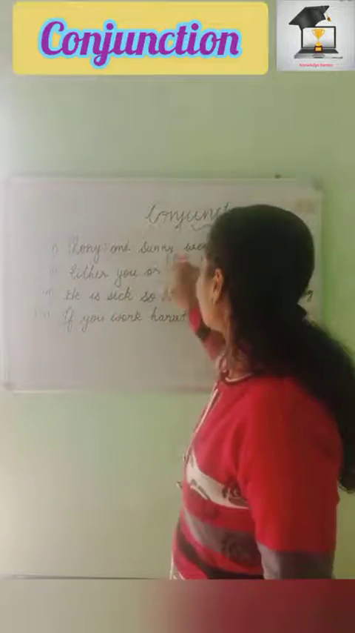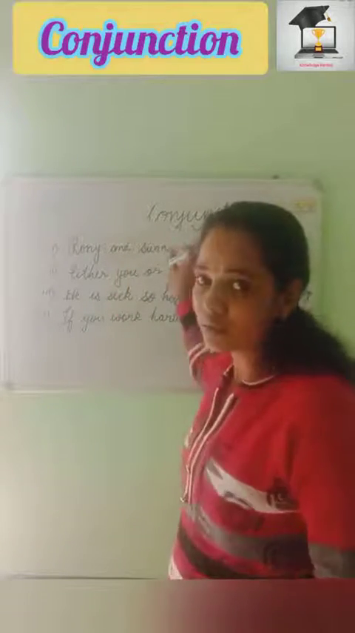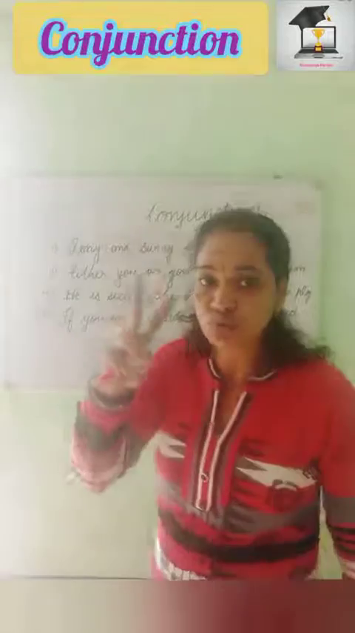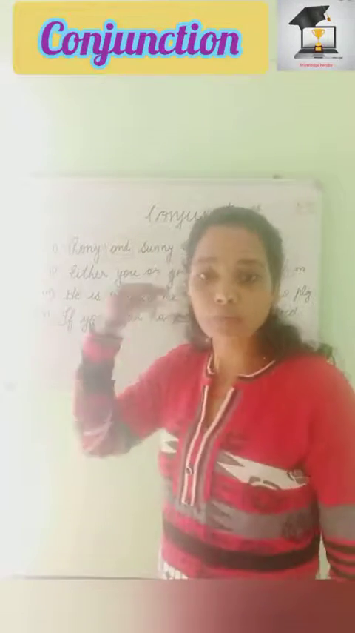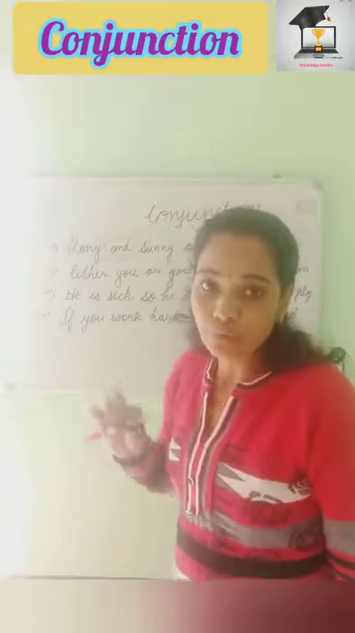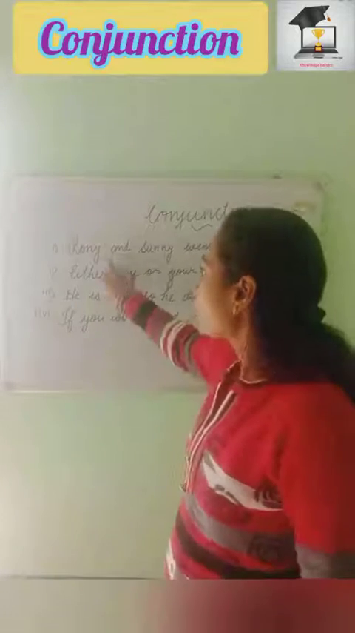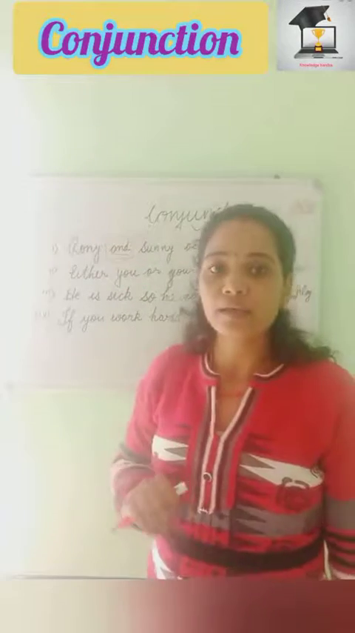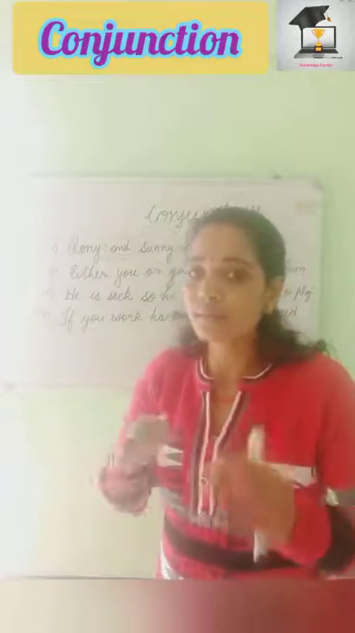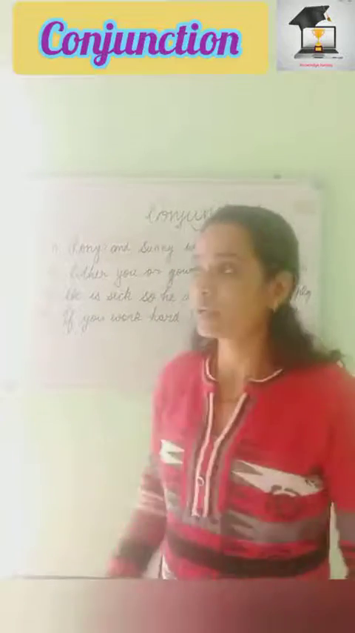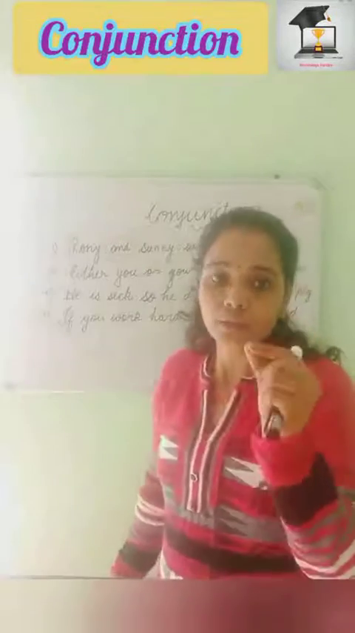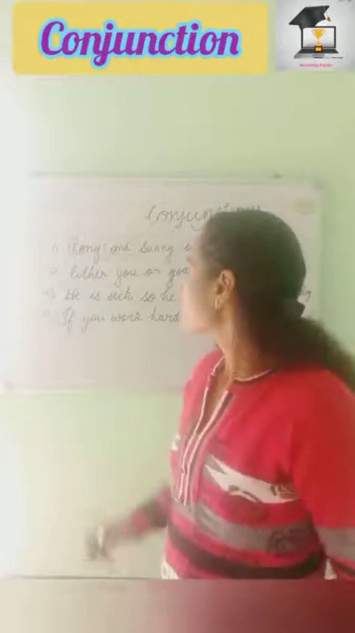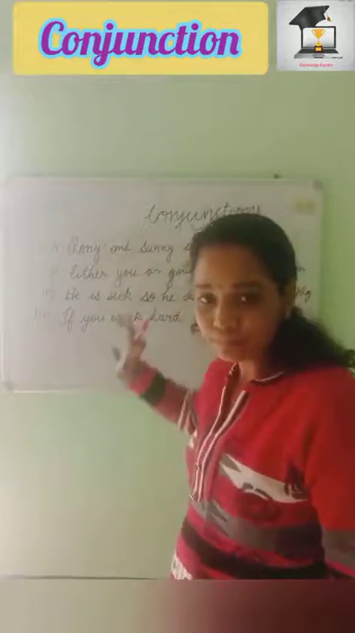So Ronnie and Sunny went to market. We are talking about two boys. They have gone to market. If you say "Ronnie, Sunny went to market," it seems that Ronnie and Sunny is one person. So we have to use a conjunction to add them. That conjunction I have used here is "and."